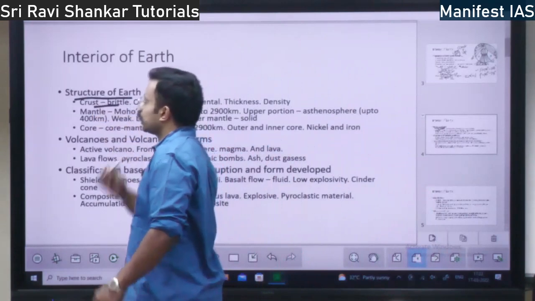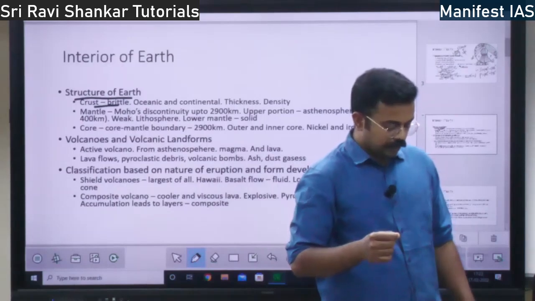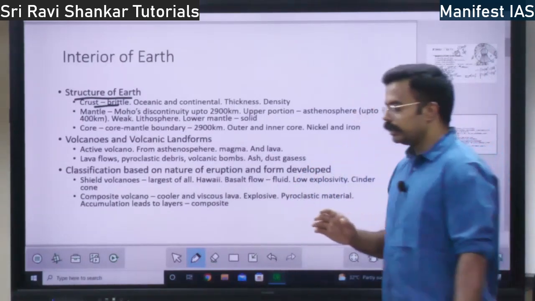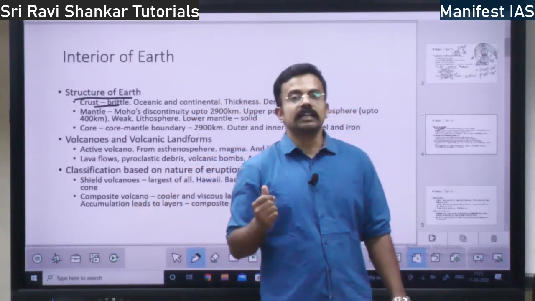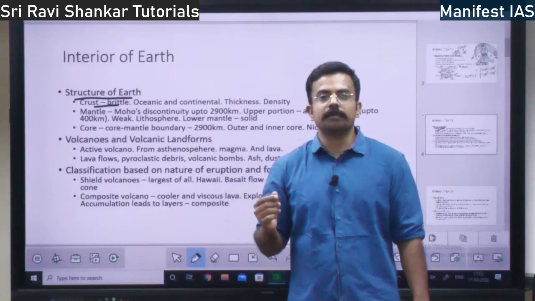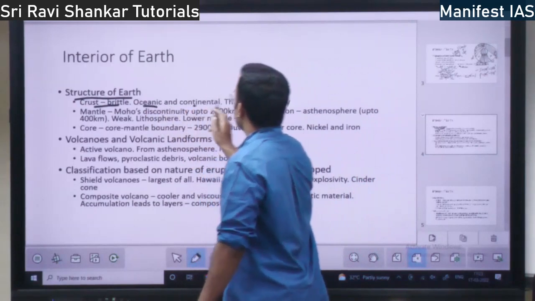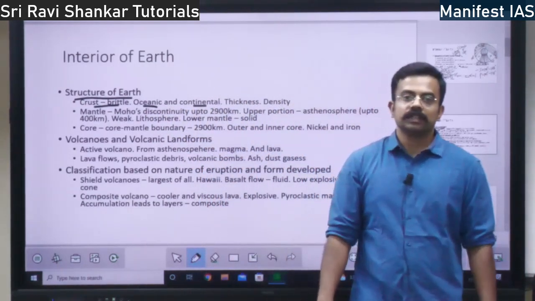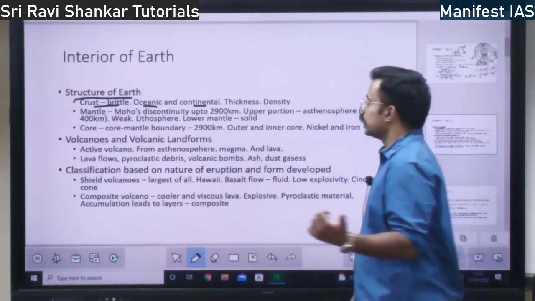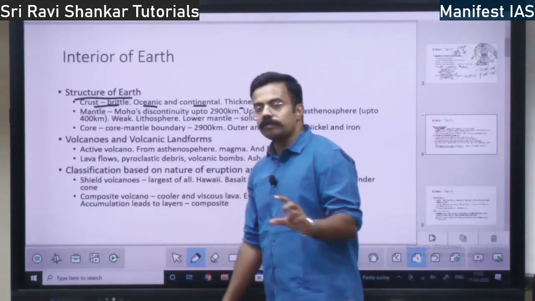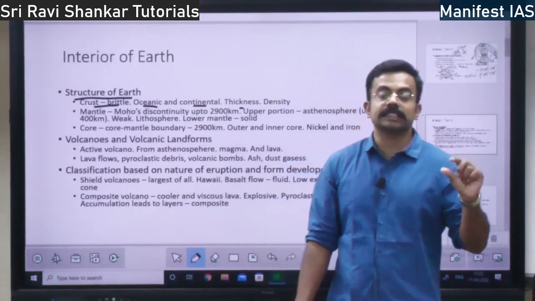The crust that we see is brittle. What do you mean by brittle? Brittle means it is kind of sand or crystal like, right? The crust has the type of a crystal, so it is a brittle body. So you have oceanic and continental crust. The crust on the land is called continental crust. Crust on the ocean is called oceanic crust. The thickness of continental crust is higher. The thickness of oceanic crust is thinner.